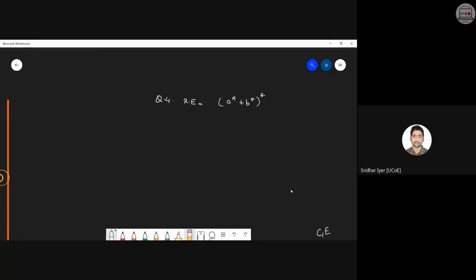It is starting with A closure. So I will be starting something like this. It is A closure. So this is one loop and this is the other loop. I'm drawing it roughly. Okay. So it is A closure plus B closure. So B closure will be somewhere beneath it.